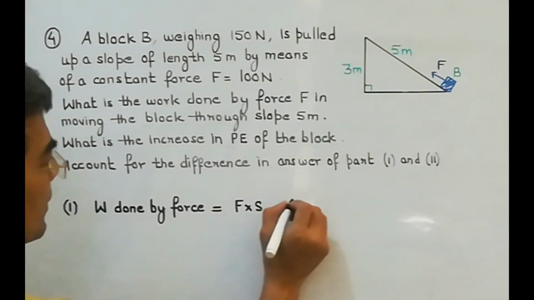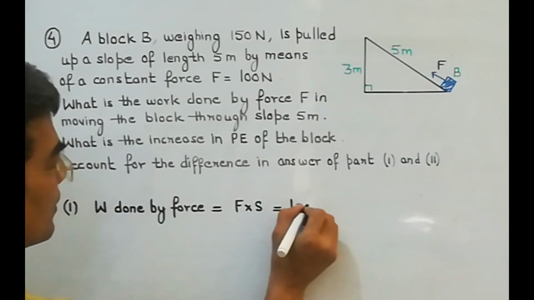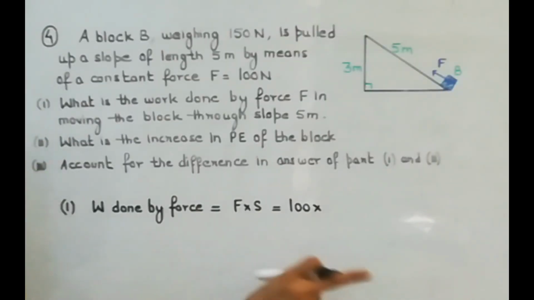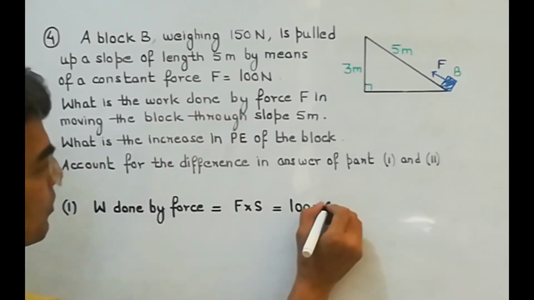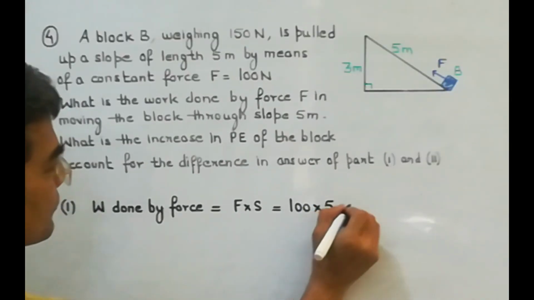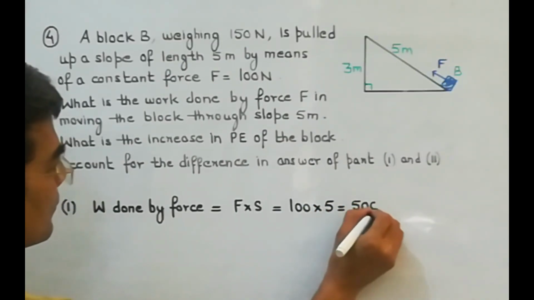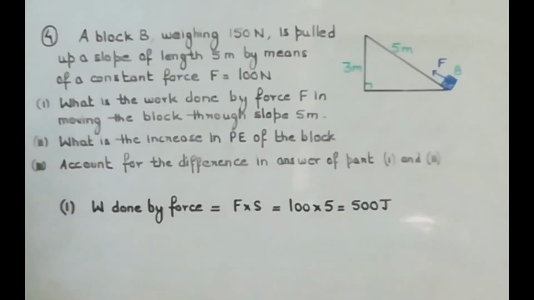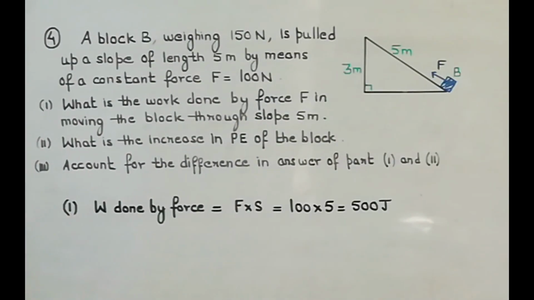So force applied is of 500 Newton, and the displacement that is along the slope is of 5 meter. So the work done by the force in displacing the body along the slope will be 500 joule.